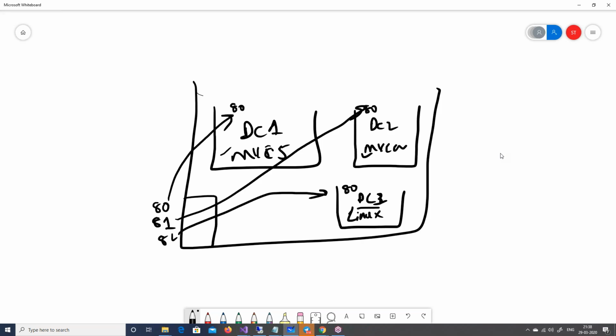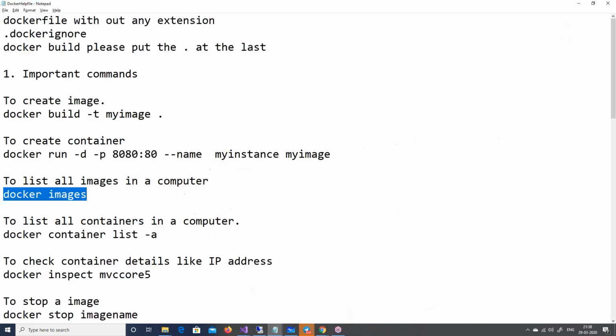So in other words, if I want to access this application on Linux, the request will come to port 82, and then later it will be streamed to port 80 of that respective Docker, right? So what I mean is, when you run the Docker run command, you have to give 2 port numbers. One is the host port, and the other one is the port inside the Docker where your application runs. So you can see here, this is the Docker run. It says that first is the host port and second is the Docker port. And then from this image, create this instance, right?